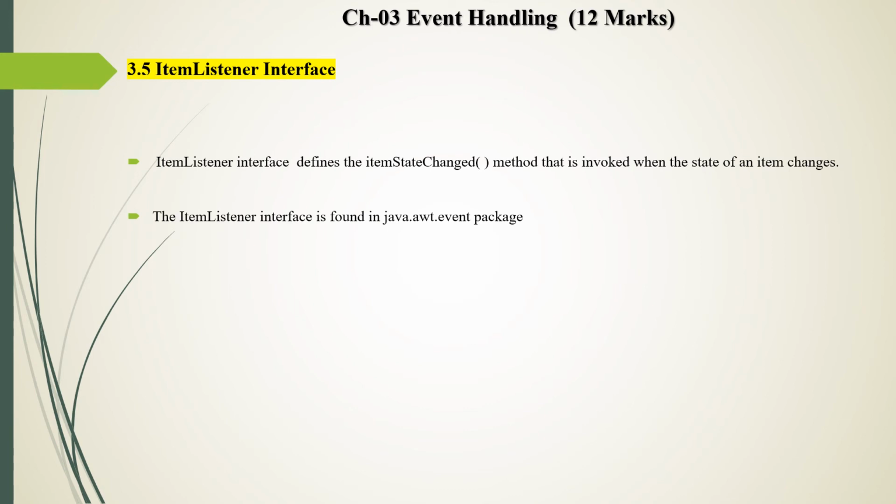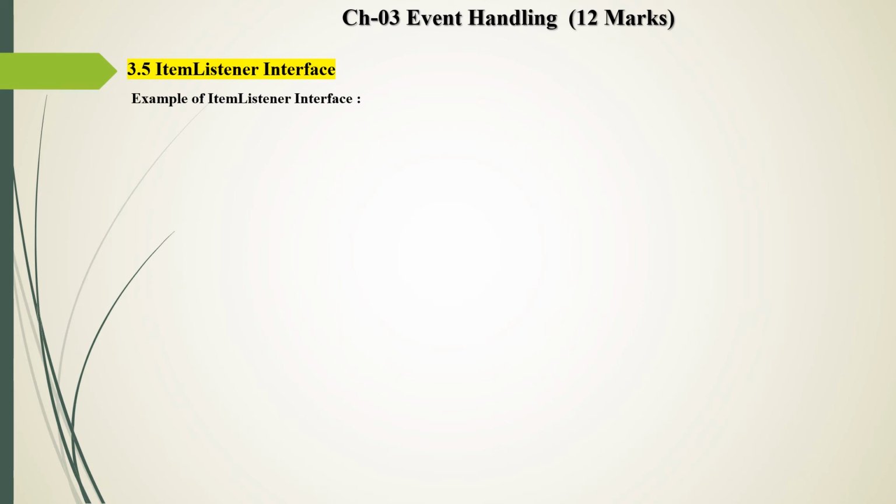The ItemListener interface is found in the java.awt.event package. The package is the same as we saw in the previous example. The general form of the method is void itemStateChanged, and we pass the ItemEvent object in the method.